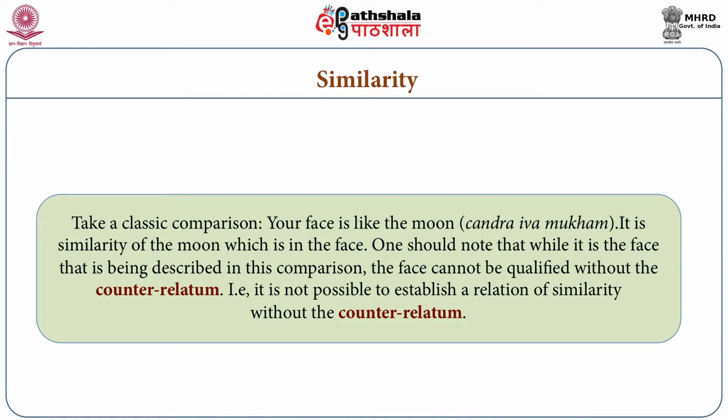So if there is Chandra Sadrishya Mukha, there is a similarity in mouth of moon. Many times we praise someone, saying that you are looking like a moon. So when we say that you are looking like a moon, the moon is counter relatum, and the person you are talking to is actually base relatum, anuyogi.